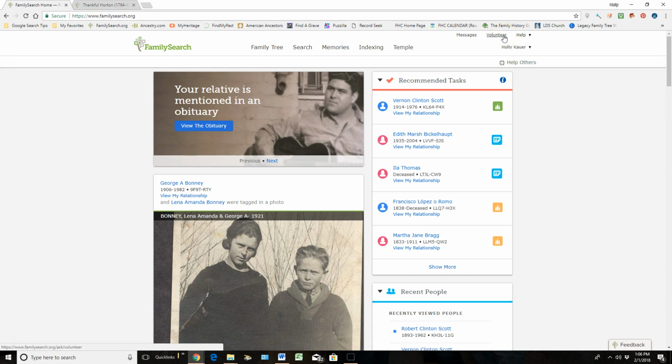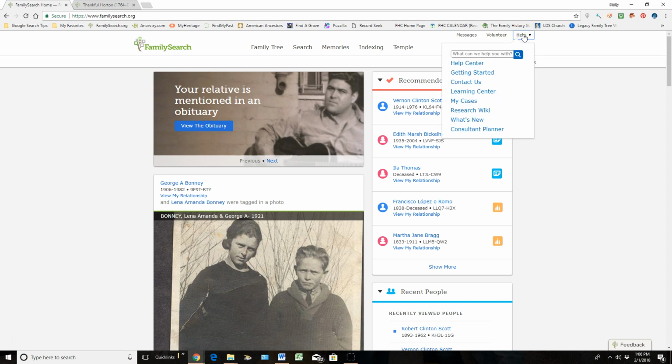The next area is their volunteer area where you're able to donate your time or money to FamilySearch.org or help out with family history work. Under the Get Help, this is an amazing area where you have the Help Center, the Learning Center, and the Wiki that allows you to gain knowledge about just how to do family history work, maybe how to search different countries or states. It is packed full of knowledge, and basically you can answer any question you have if you get into these three areas and just start pointing and clicking and trying to learn all you can.